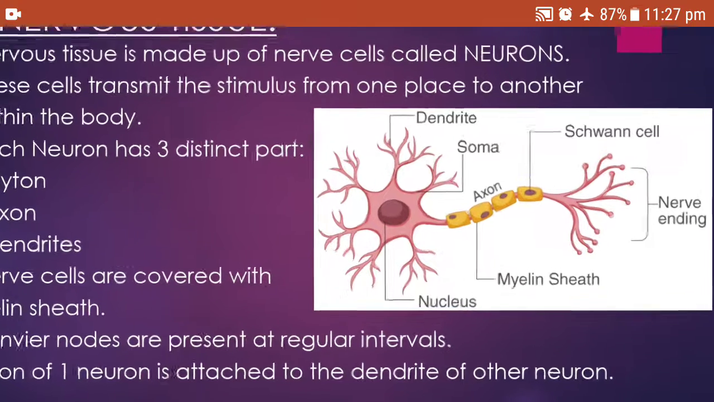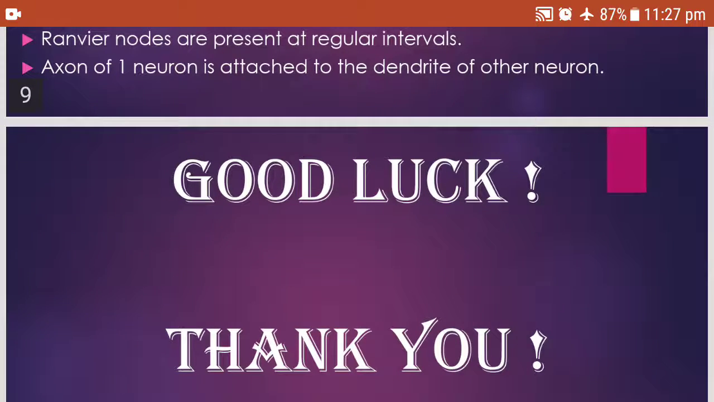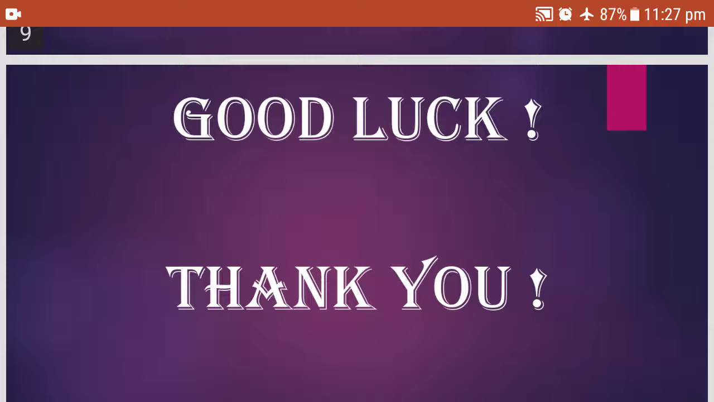I request you all to practice this diagram. The diagram of the neuron is very important. It is there in class 10th also. So please learn to label the diagram correctly. So with this we have completed lesson number 3, animal tissue, in my 2 videos.